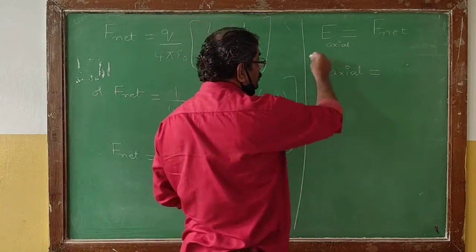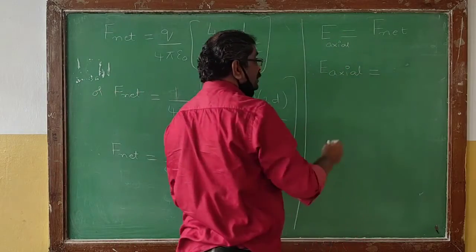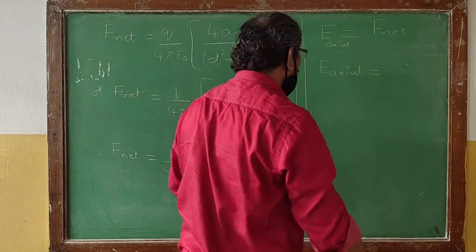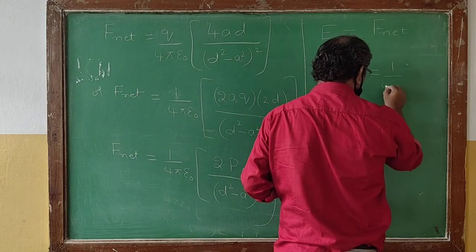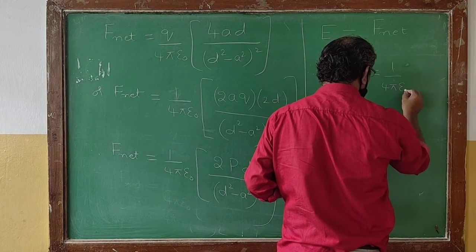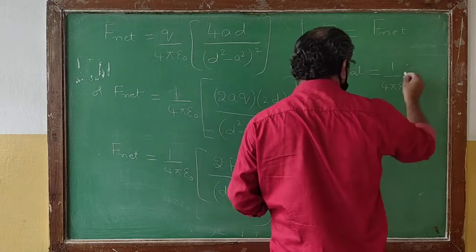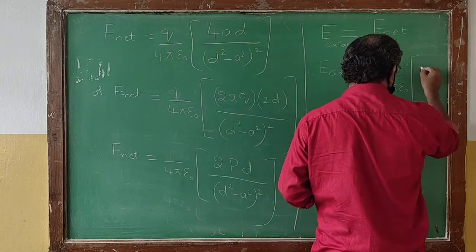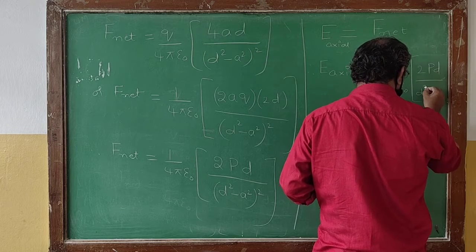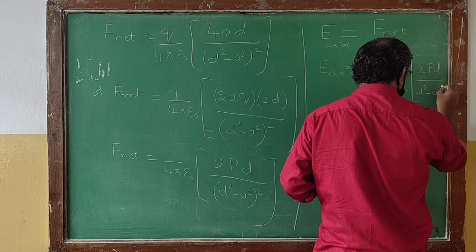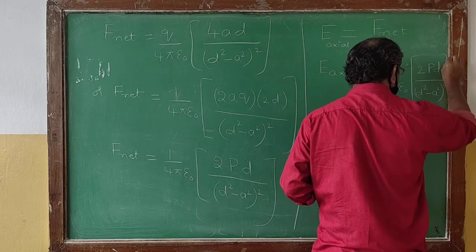That's why I can write E axial is numerically equal to F net. F net we already got: 1 by 4 pi epsilon naught times 2 pd divided by (d square minus a square) whole square.